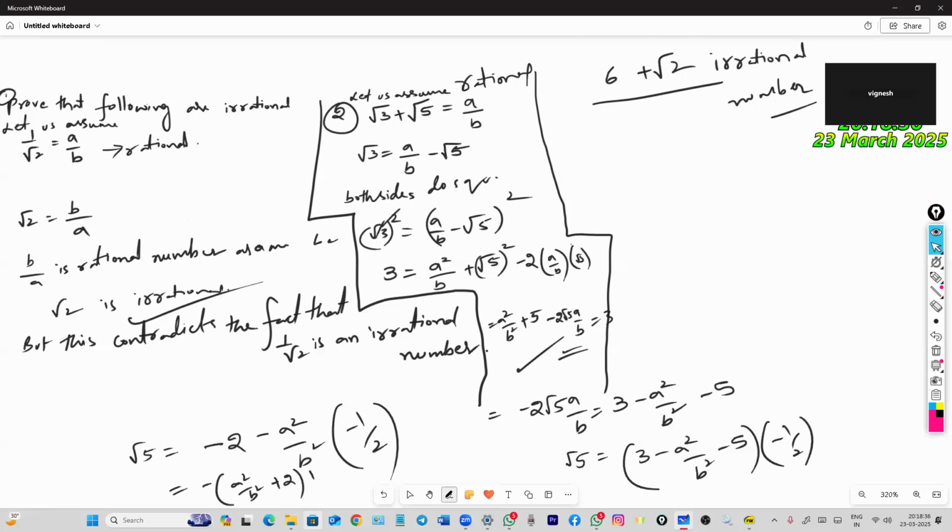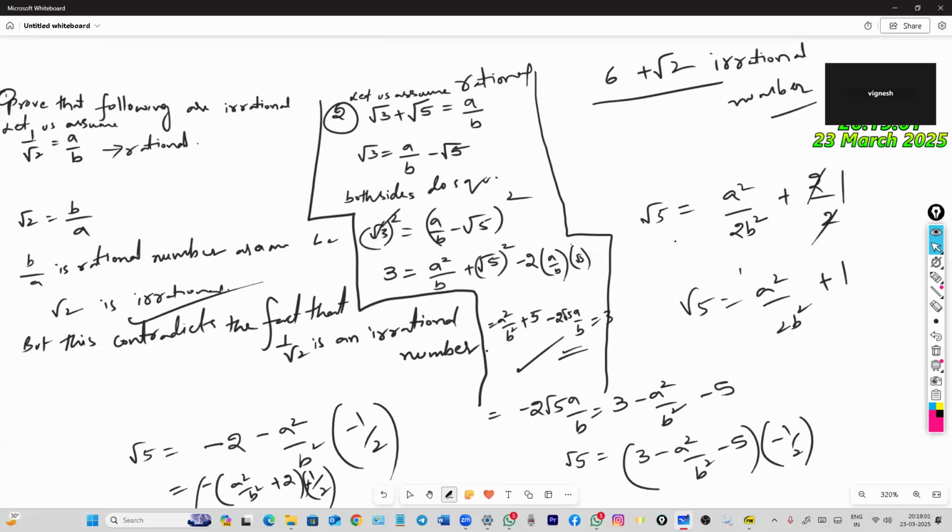Minus into minus is plus. Finally, root 5 is equal to a square by 2b square plus 2 by 2, that is 1. Root 5 is equal to a square by 2b square plus 1.